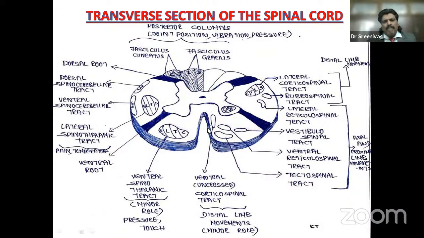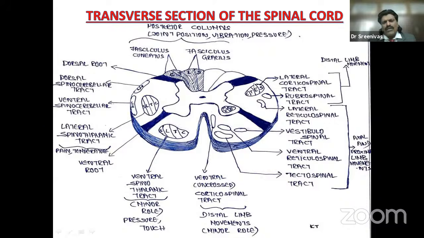But if a lesion is complete, affecting even the vestibulospinal tract, the extension cannot take place because the vestibulospinal tract is affected. So it will result in paraplegia in flexion and flexor spasms. Very, very important in understanding the concept of paraplegia in extension and paraplegia in flexion. Paraplegia in extension indicates an incomplete transverse cord lesion because the vestibulospinal tracts, which are responsible for extension, are spared. But when there's a complete transection, including the vestibulospinal tract, the extension is affected, resulting in paraplegia in flexion and flexor spasms.